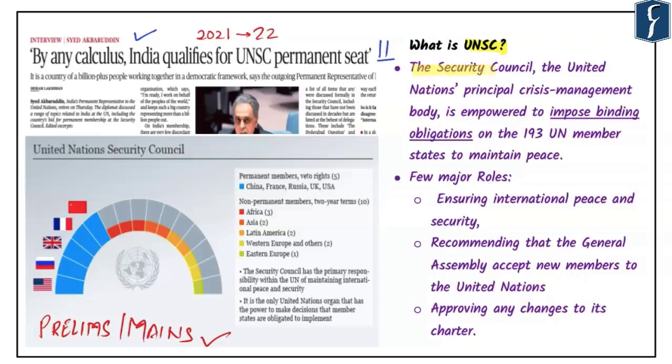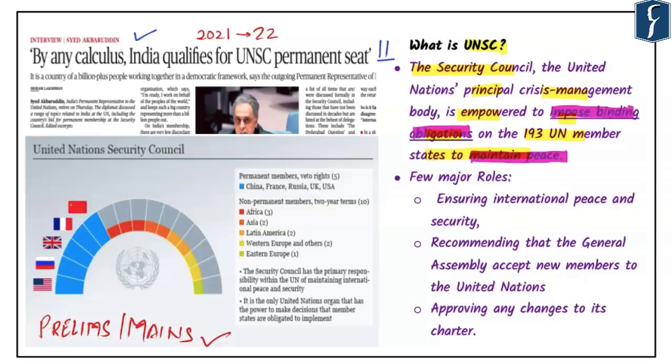The United Nations Security Council is the principal crisis management body and is empowered to impose binding obligations on the 193 member states to maintain peace. Here it is important for you to understand that there are two aspects. First and foremost, it can impose binding obligations on all the member countries, and second, the purpose of these binding obligations is to maintain peace. It is needless to say that whatever the United Nations Security Council passes becomes binding on all members, that is 193 members, which is the current strength of the United Nations.